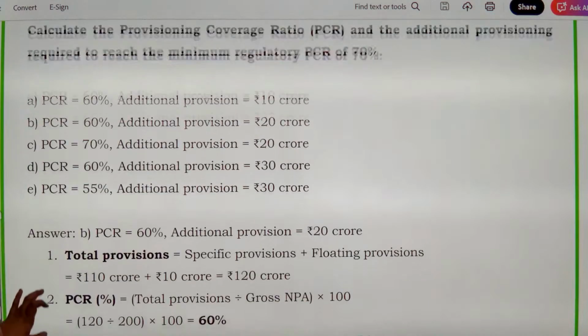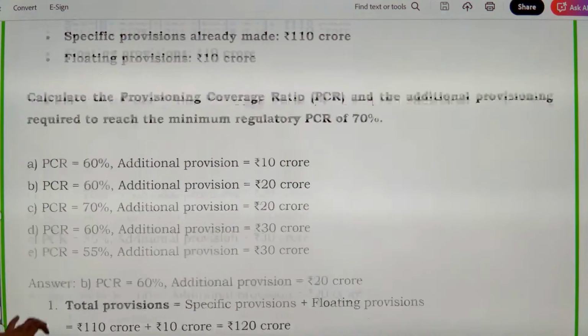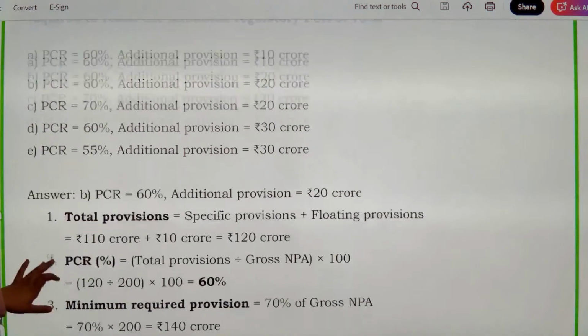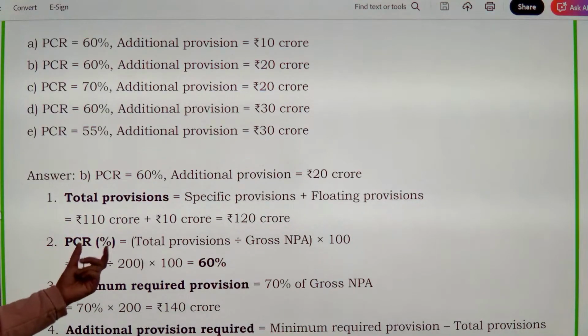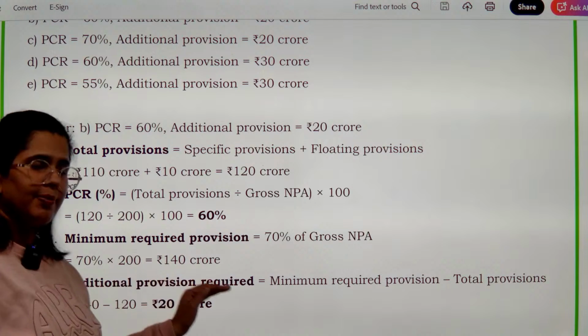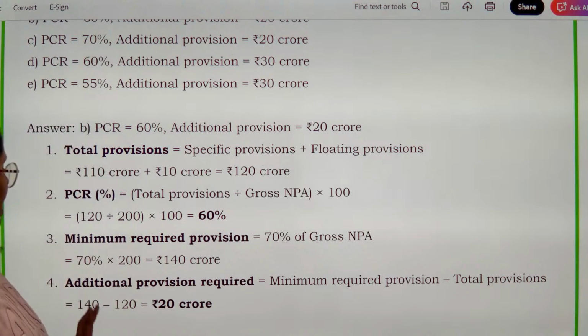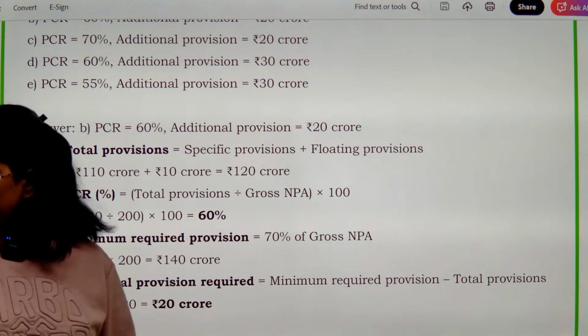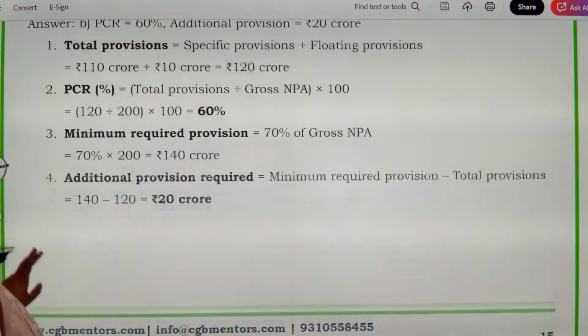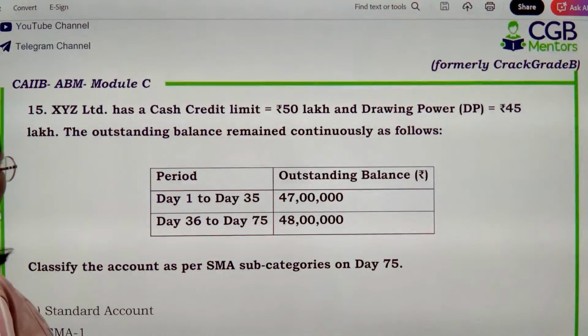Very simple. We need to find out what are total provisions. Total provisions हमारे क्या हैं? 110, 10 crores, 120 crores. Total provisions divided by your gross NPA 60%. Now what is the minimum provision required? 70%, 140 crores. तो कितना additional आपको बनाना पड़ेगा? 20 करोड़ additional आपको और बनाना पड़ेगा. ठीक है? 20 crore is something that you need to make additionally.